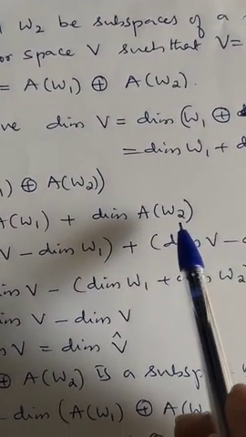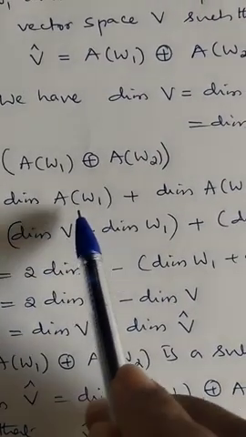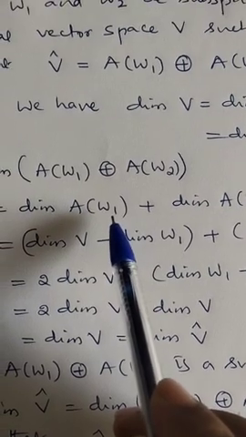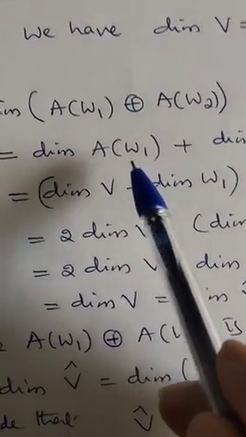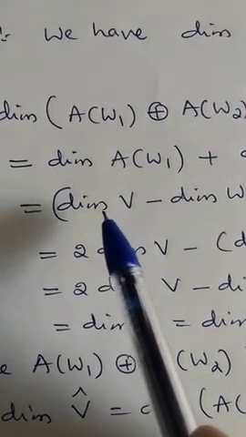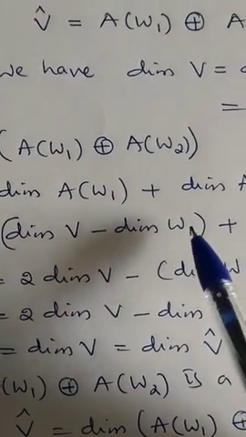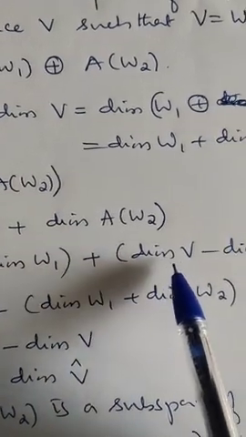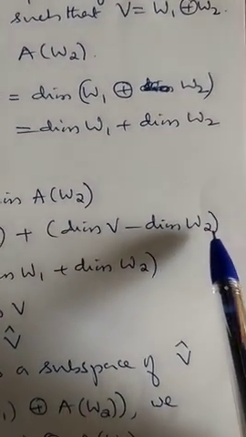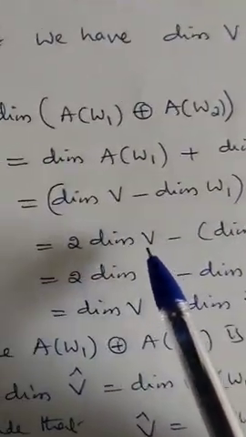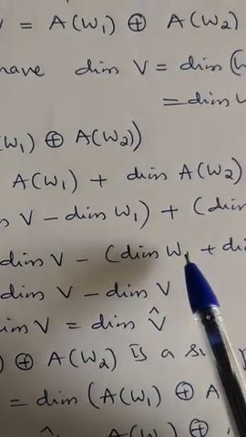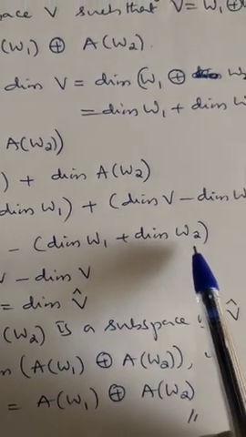The dimension of A of W is the dimension of V minus the dimension of W, so I use that result here. This is the dimension of V minus dimension of W1, plus dimension of V minus dimension of W2. So this becomes 2 times dimension of V minus (dimension of W1 plus dimension of W2).